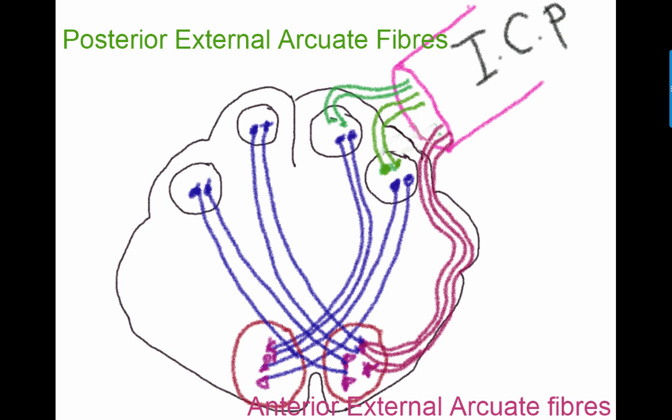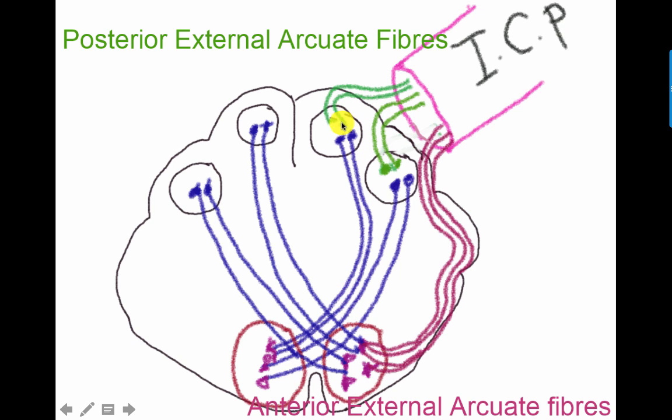But in addition to the internal arcuate fibers, which are not drawn here, we have external arcuate fibers. The external are divided into two types. We have posterior external arcuate fibers with the green color, and anterior external arcuate fibers with this purple color.